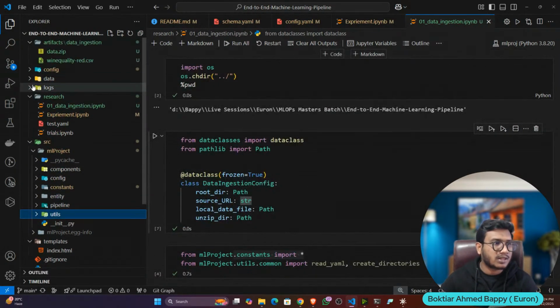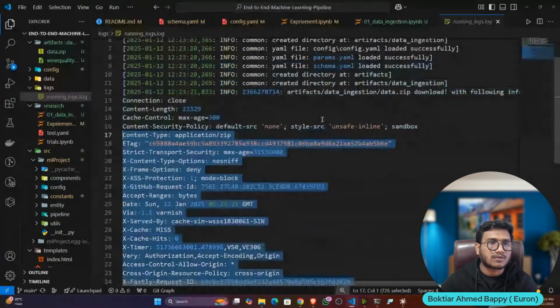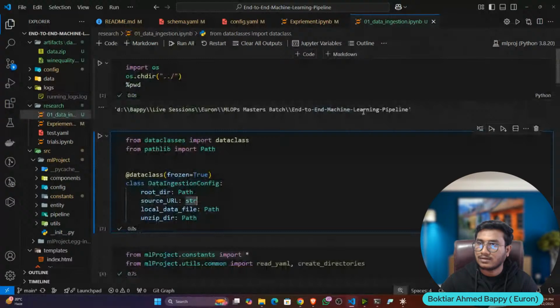And you can see the log folder as well. Inside running log, it has all the logs. That means it has started data ingestion, downloaded the data, and this is the data size. Everything it has saved in the log file.